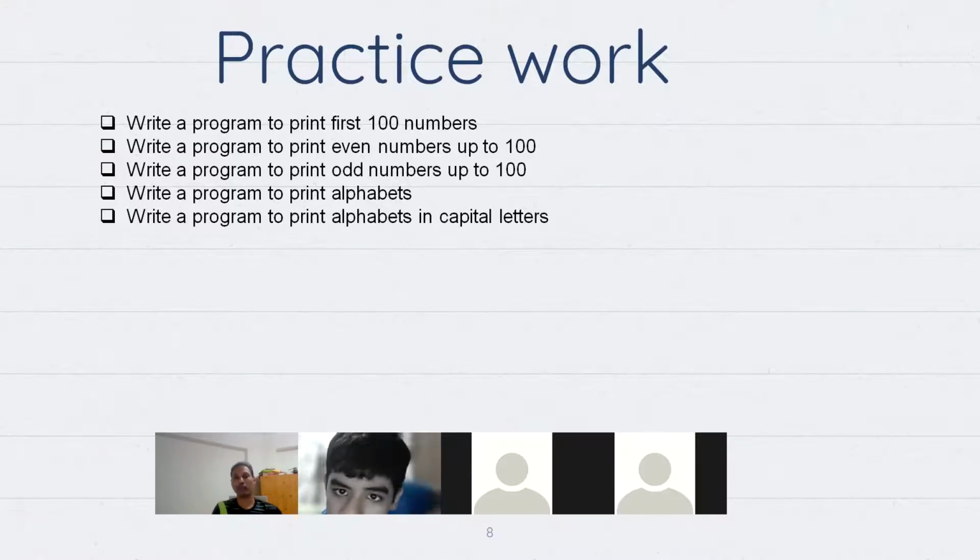Fine. So this is the practice work for today. Okay, if possible, do it. Don't do the first one, do the second one and third one. Maybe slightly it would be tough for you, but try. If you know for loop, then you can work on this. It's quite easy. Then tomorrow we'll see.